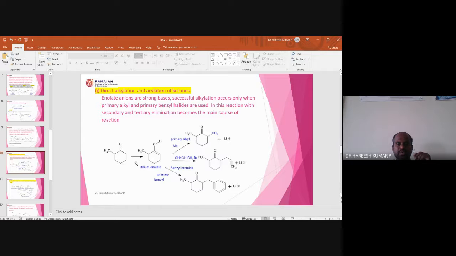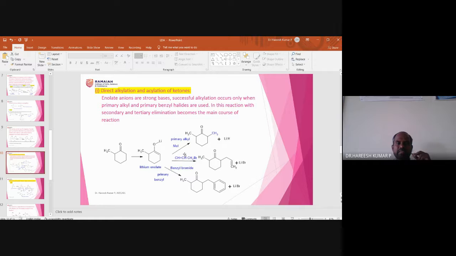Suppose this lithium enolate is treated with an electrophile. What is an electrophile? An electron-deficient species. Suppose you take methyl iodide. The bond pair between the oxygen and lithium will come over here, and this bond pair attacks the methyl. Lithium iodide is the leaving group, and the obtained compound is the alkylated one.